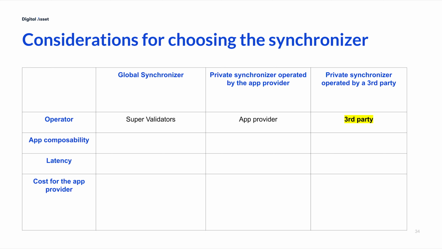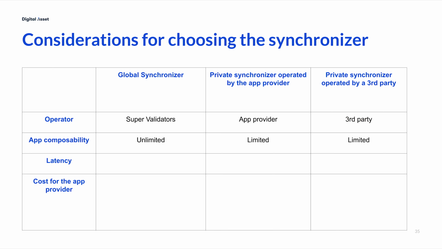This is likely to be a viable option only when there's a close relationship between the app provider and the synchronizer operator that ensures the alignment of incentives. For example, when the app provider is a subsidiary of the synchronizer operator, or when the synchronizer operator is a consortium and the app providers are the members of the consortium.